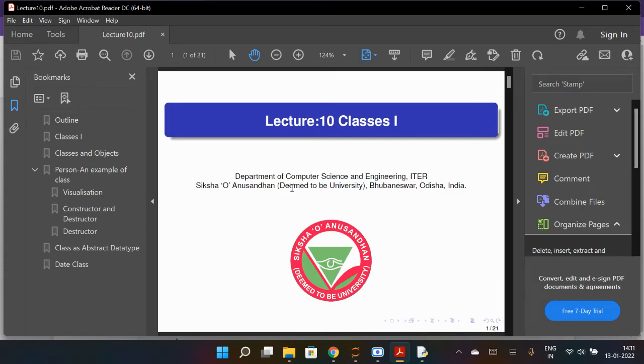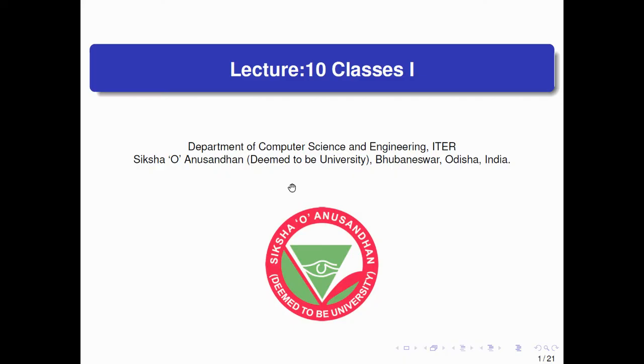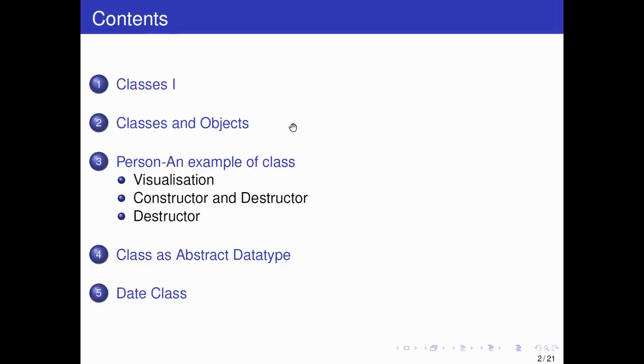So now let us start this chapter. Okay, class 1. So next chapter है chapter 10 बुक में है जो हम फॉलो कर रहे हैं. Okay, so let's start. So this chapter has mainly 4-5 things like what is class, then class and objects, constructor destructor, class as abstract data type, then date class. So date class, actually this is a class we have generated on dates, and that will be used later on. So this is important class.